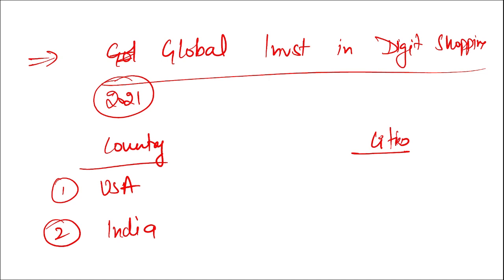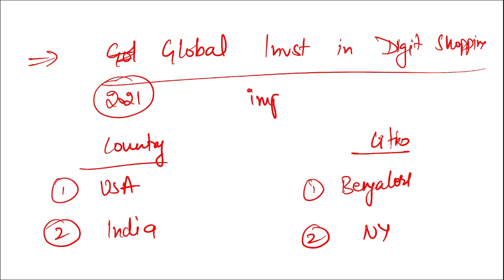Then if we are talking about the global investment in digital shopping for cities, then remember Bangalore topped in this index, and second was your New York. All right, important, mark this. Global investment in digital shopping, the country that topped was USA, and the rank of India was second, and according to cities, Bangalore was first and the second rank was of New York.